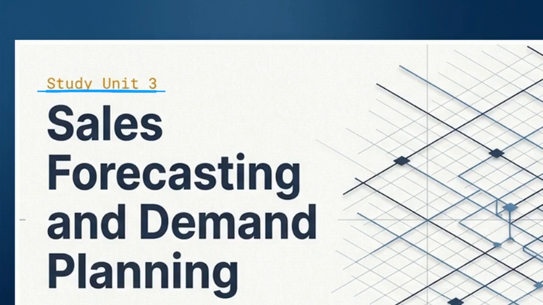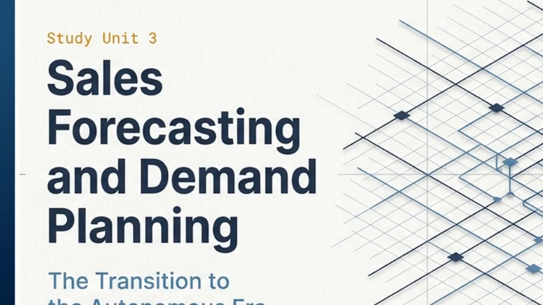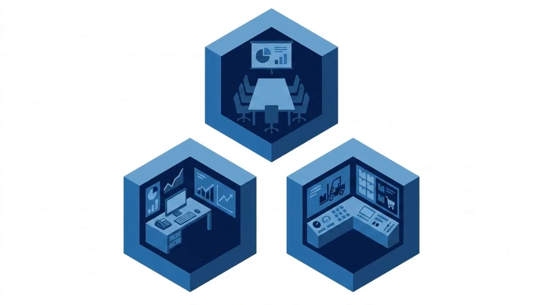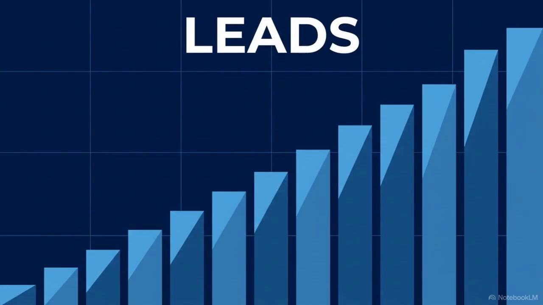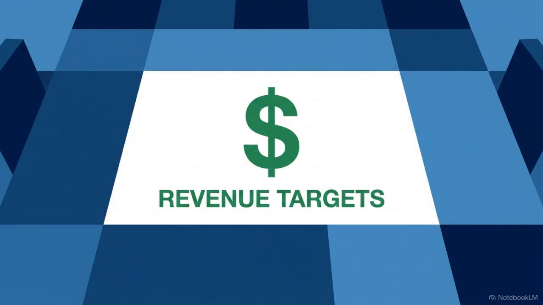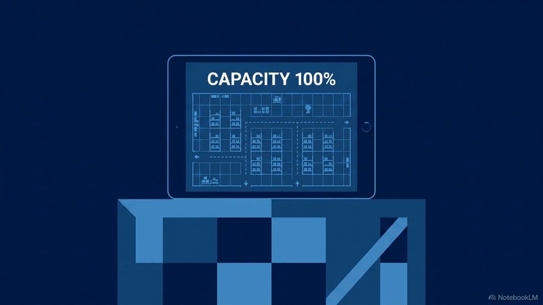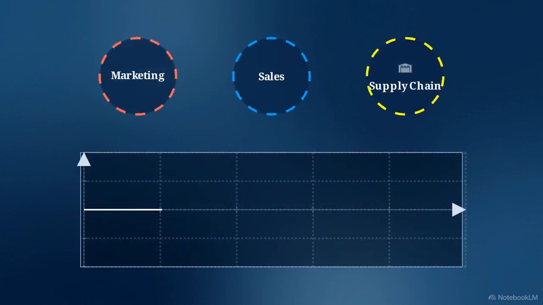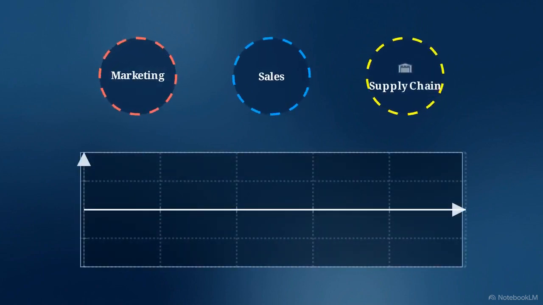We are examining the core focus of Study Unit 3. As this image outlines, we are analyzing sales forecasting and demand planning through the lens of the transition to the autonomous era. For years, corporate departments operated in total isolation. Marketing projected leads, sales projected revenue, and the supply chain projected capacity, each using their own datasets without checking the others. This lack of communication creates a jagged, volatile line graph for inventory.